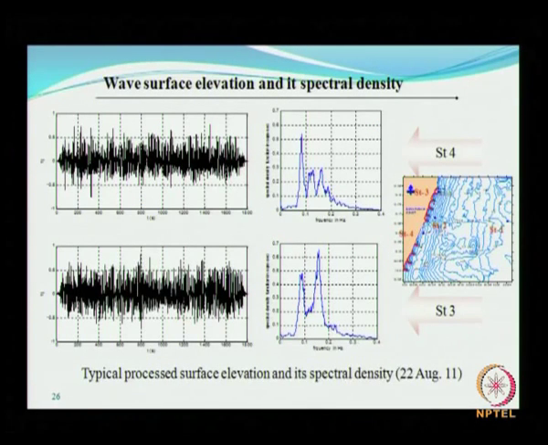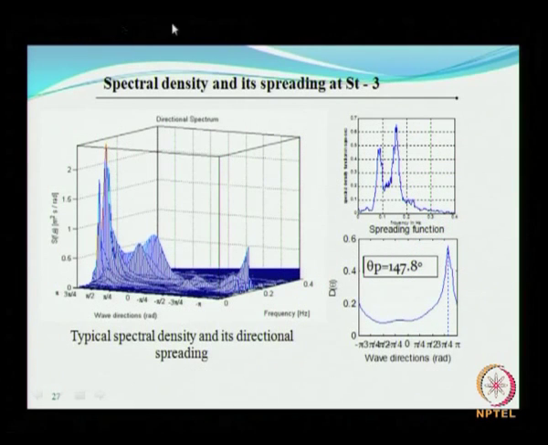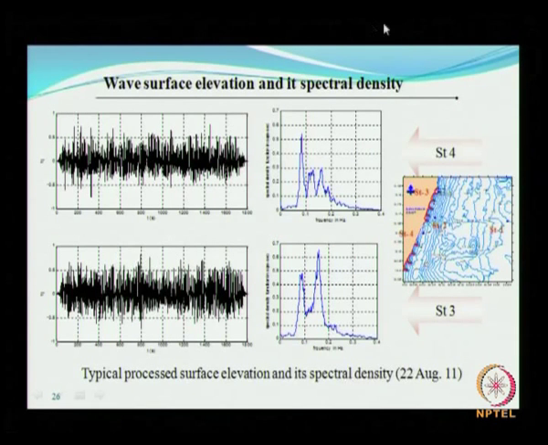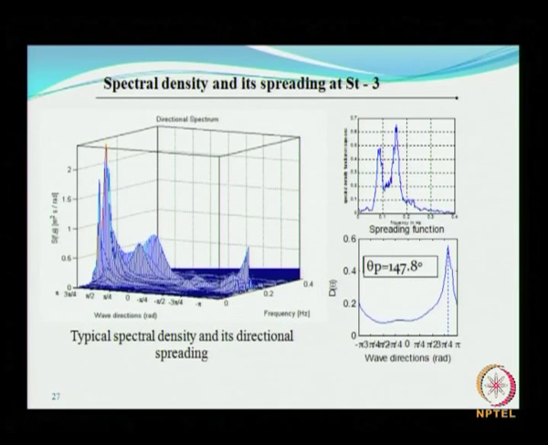So this is a typical surface elevation and its spectral density at stations 3 and 4. It provides you information such as the frequency range for which the energy is really dominant. All this information can be obtained from such a result.